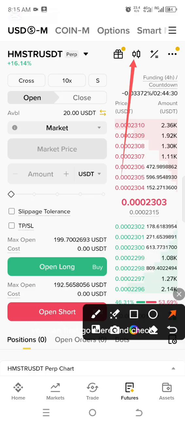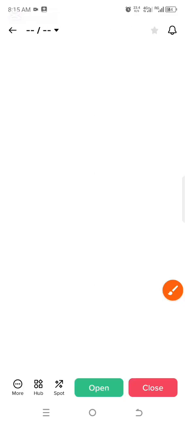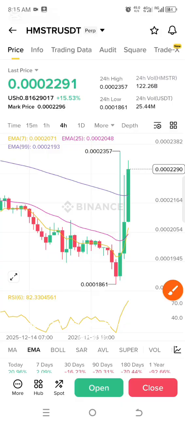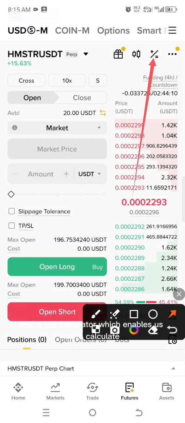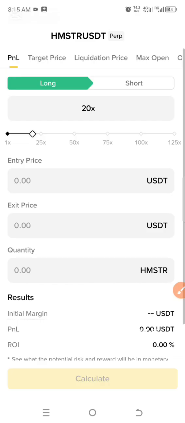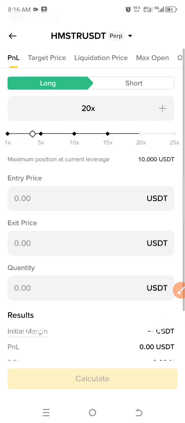And the next thing here is the candlestick. Before you trade a coin, you can first go there and check how this coin is performing, check the candlestick, and do some fundamental research. And where you see this one, this is our calculator, which helps us calculate your entry, whether you go long or go short.